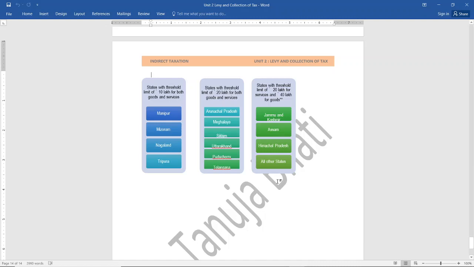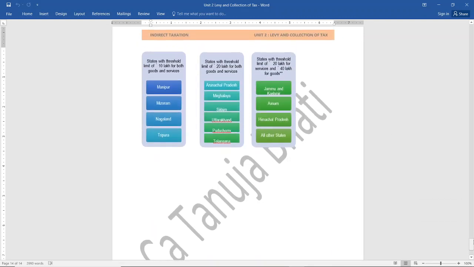Next, in case of states with a threshold limit of 20 lakhs for services and 40 lakhs for goods, this is our general rule. So if they belong to the state of Jammu and Kashmir, Assam, Himachal Pradesh and any other state, leaving these states, then you have to see the limit of 20 lakhs and 40 lakhs: 20 lakhs in case of services and 40 lakhs in case of goods. If it is exceeding, then he needs to get himself mandatorily registered under GST.